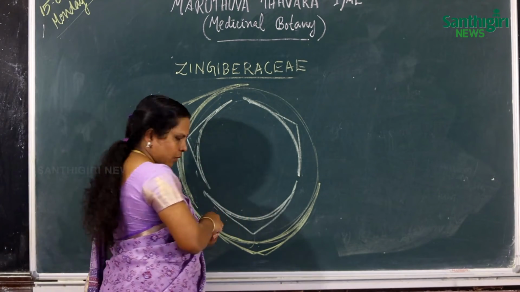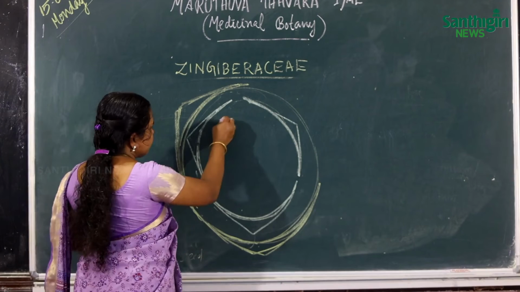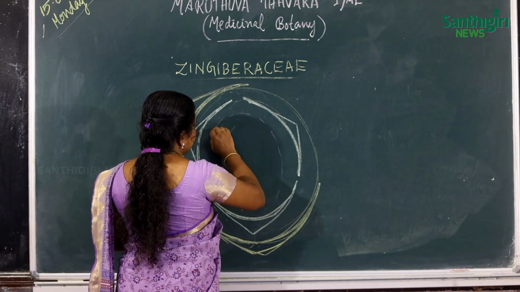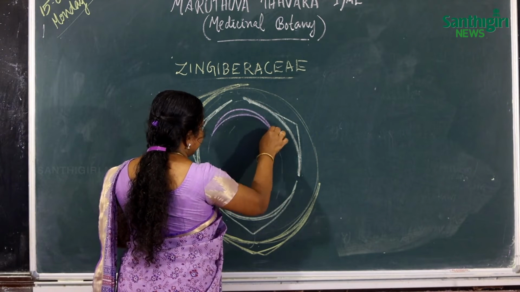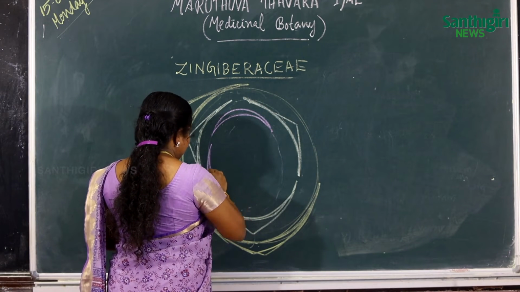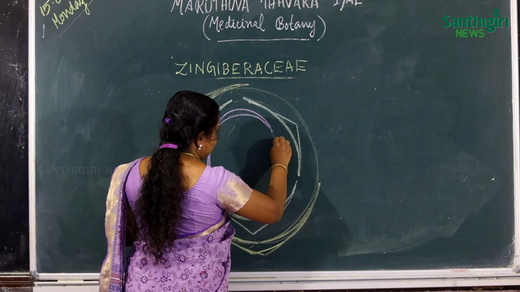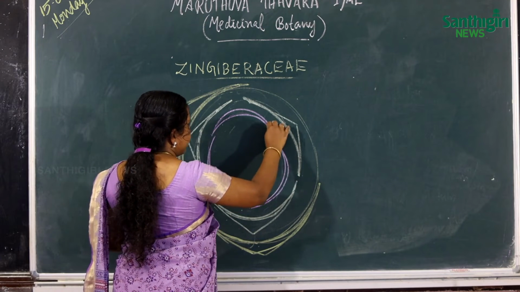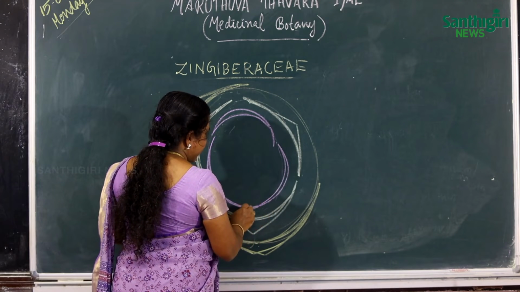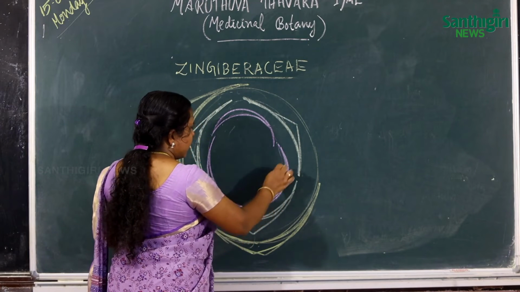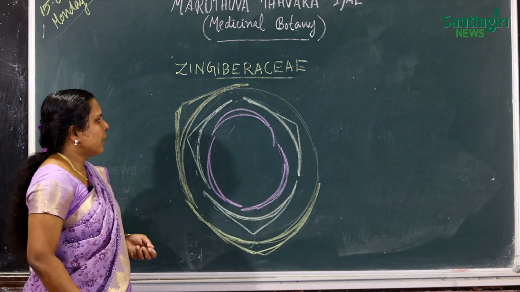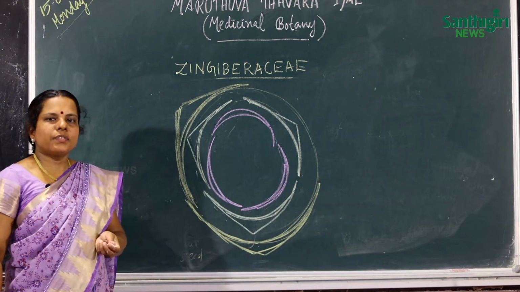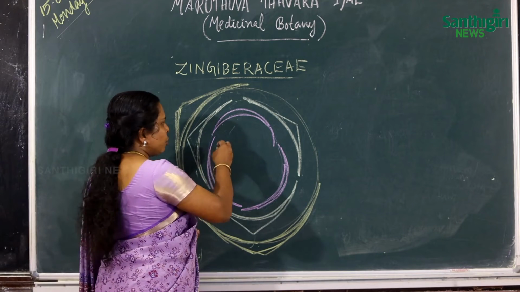Then next is the corolla. Corolla consists of three petals and has imbricate estivation. Then next is the androecium. Androecium consists of 6 stamens and they are arranged in two whorls.